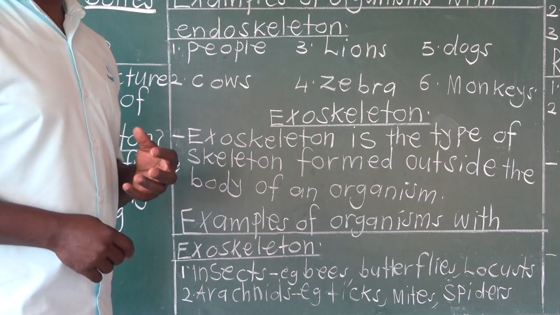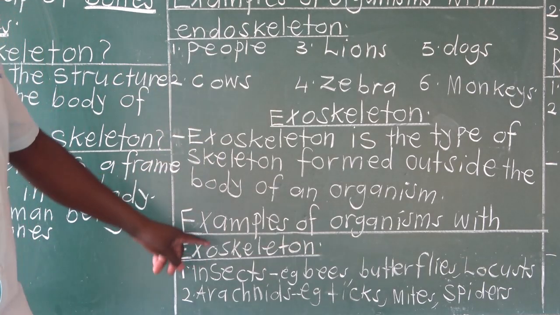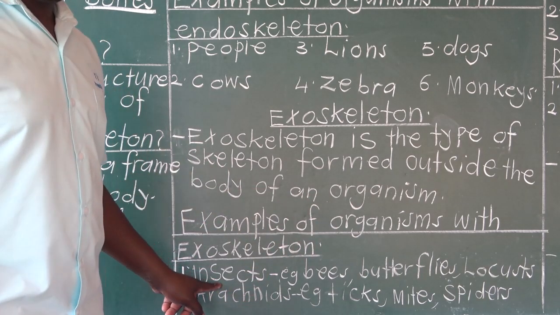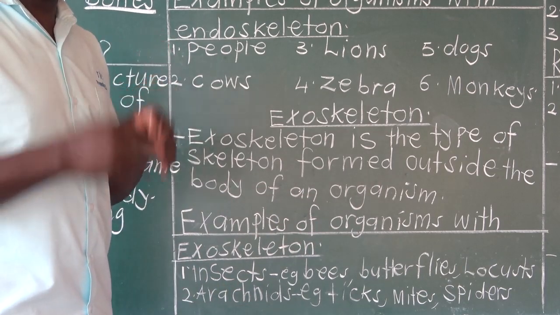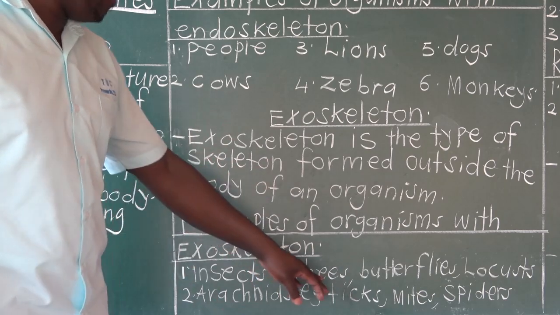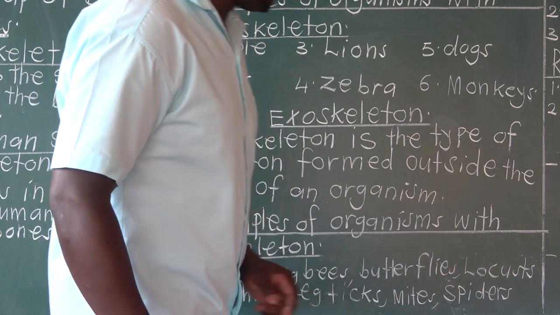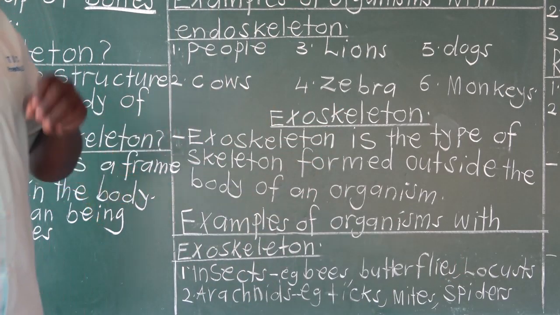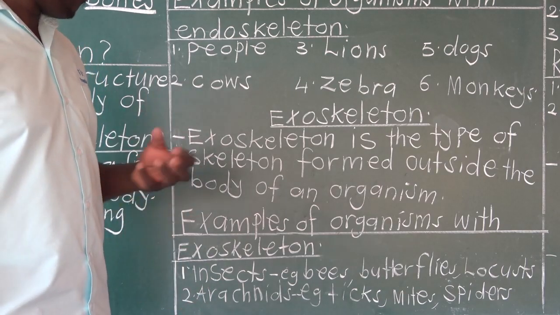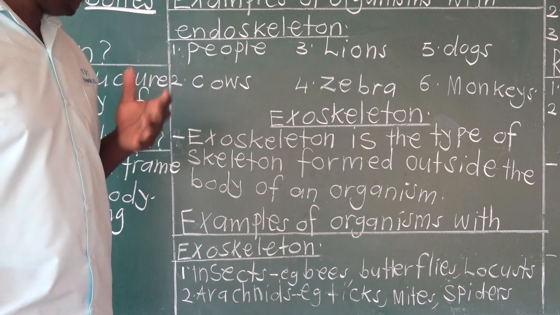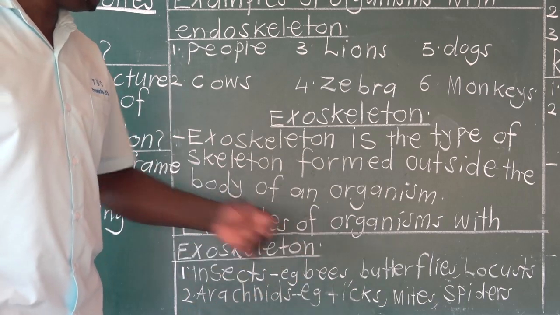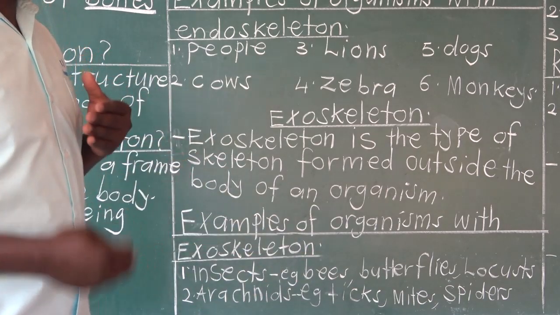We have some organisms with an exoskeleton. Examples of organisms with exoskeleton: insects. All insects have an exoskeleton. For example, we have bees, butterflies, locusts, houseflies, and so on. That's what I've summarized as insects. But in case they ask you to give an example of an organism with an exoskeleton, if you don't say insects, you can simply say bees. You can mention the examples of insects. Those answers are also correct.